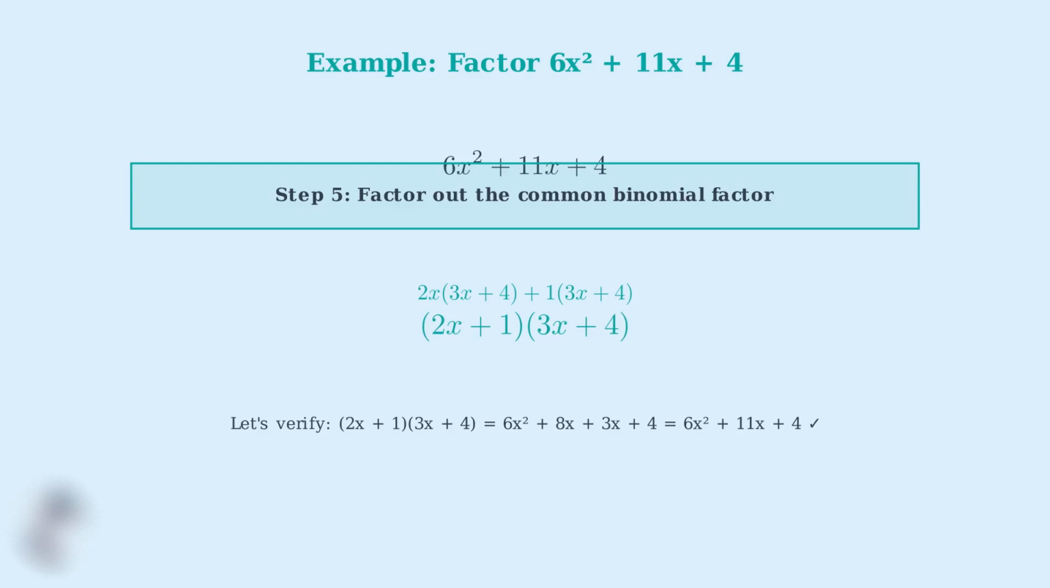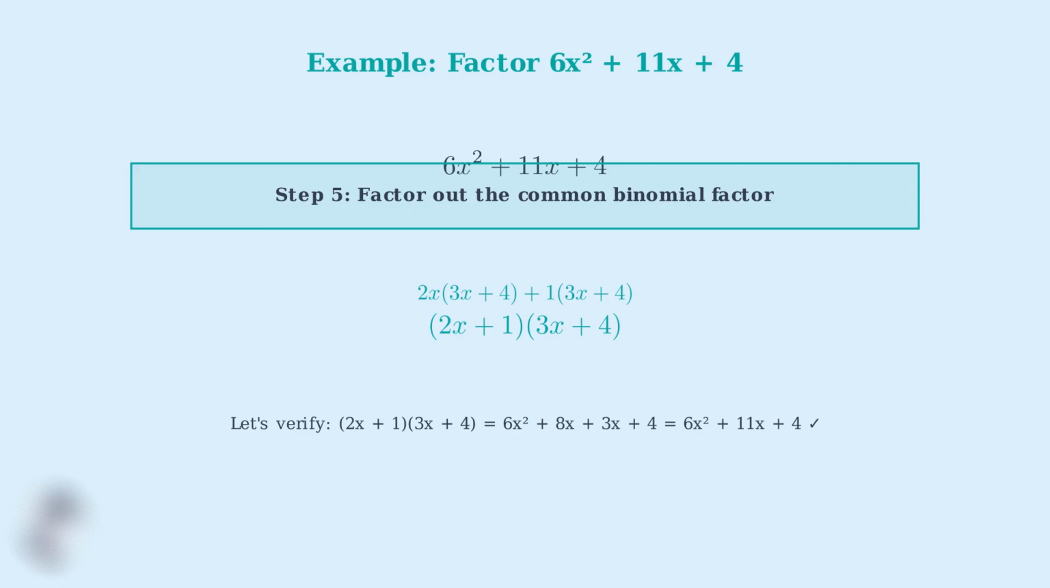The AC method works because it systematically breaks down the middle term in a way that allows us to group terms and factor out common factors. This method is particularly powerful for trinomials with leading coefficients other than 1, where trial and error might be more time-consuming.